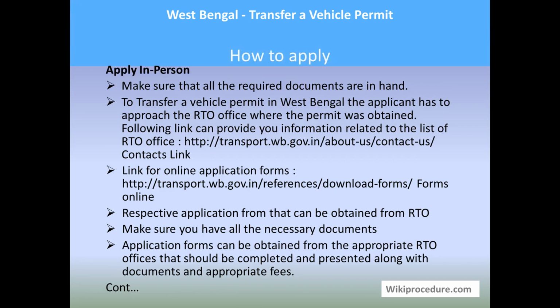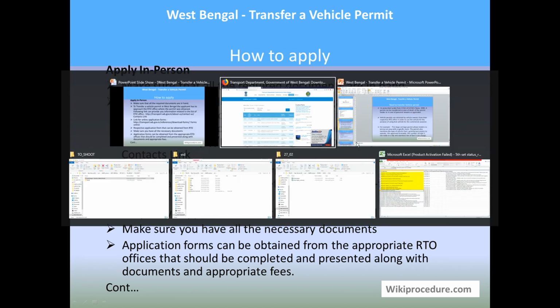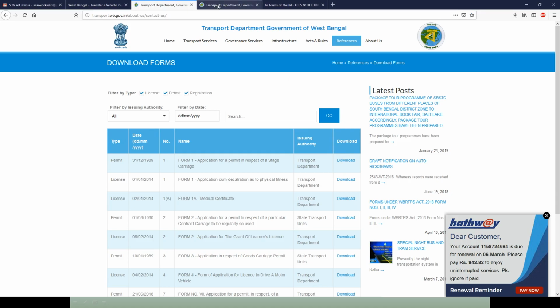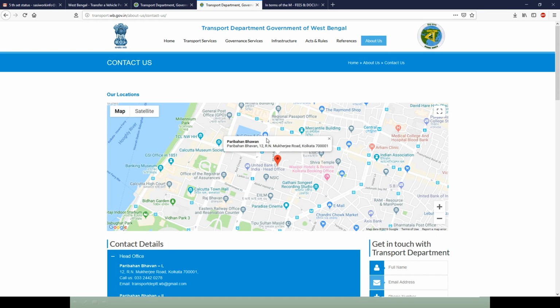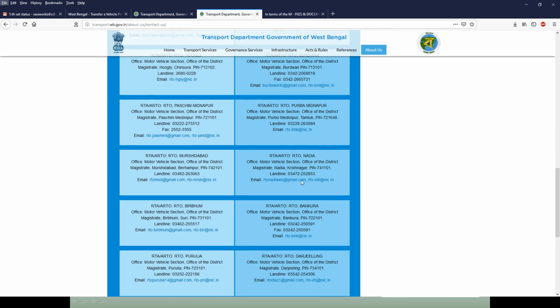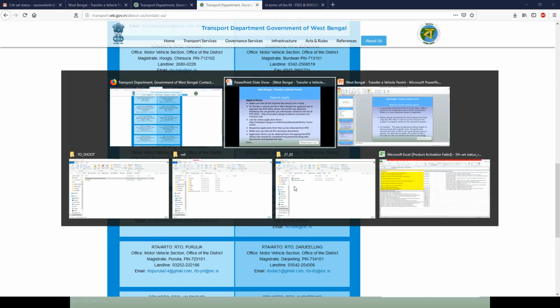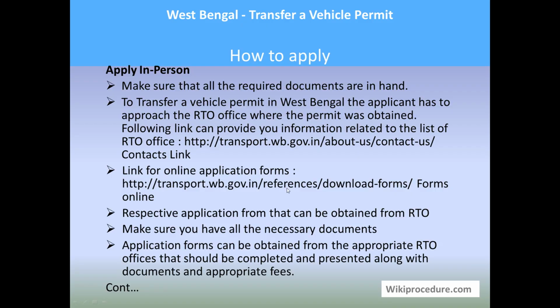How to apply? Let us see how to apply in person. Make sure that all the required documents are in hand. In order to transfer a vehicle permit in West Bengal, the applicant has to go to the RTO office concerned for his area. Don't worry if you don't know the address of your local RTO office. Click the contact link provided here to reach the contact page of the West Bengal State Transport Portal. You can filter further to mark the local RTO office for your area to go there for applying directly.